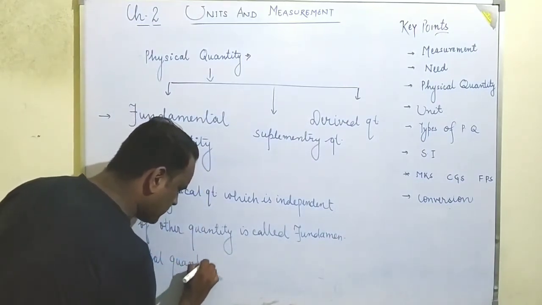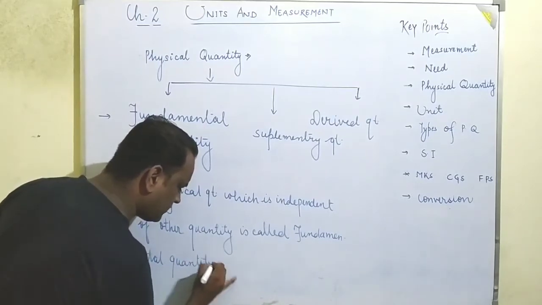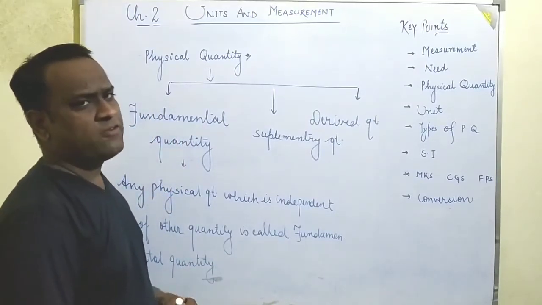Okay, so any physical quantity which is independent of any other quantity is said to be a fundamental quantity.